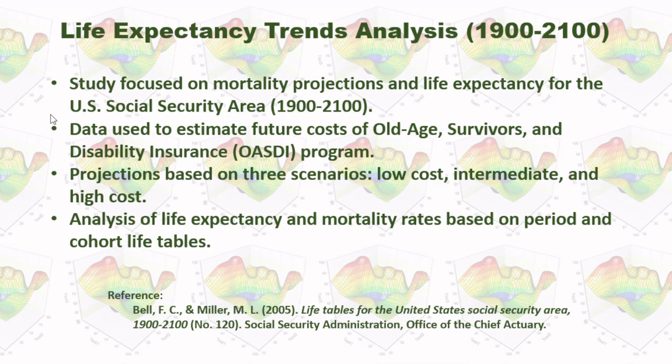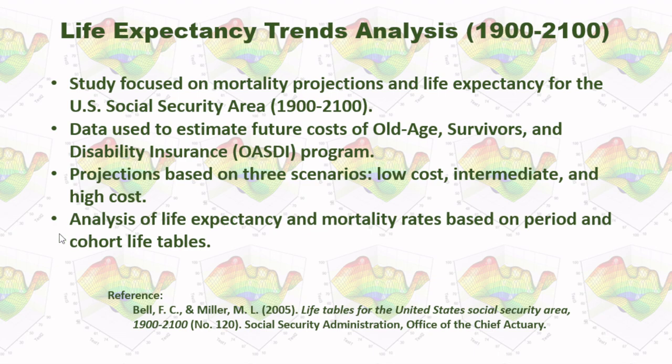In that paper I just mentioned, the study focused on mortality projections and life expectancy for the US Social Security area. Basically, in the paper, they have the study area from 1900 to 2100.